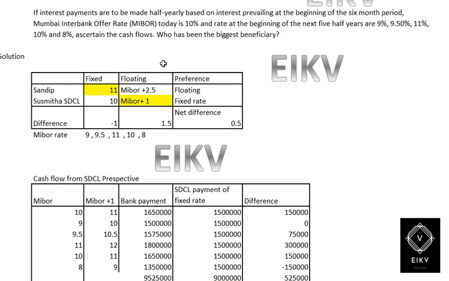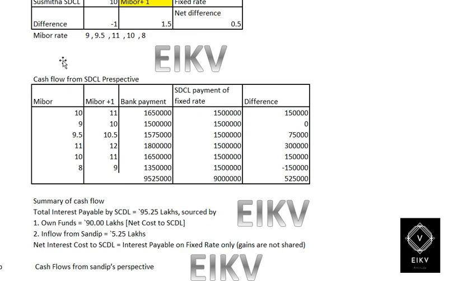So over here we can find that Sandeep Limited needs floating interest rate and Susmita needs fixed interest rate. So here we do have a swap agreement. So Sandeep Limited will take 11% on behalf of Susmita, and Susmita Limited will take MIBOR plus 1% on behalf of Sandeep Limited, and they will share the interest rates. So here we have the MIBOR rate for next 5 years. It would be like 9, 9.5, 11, 10 and 8.